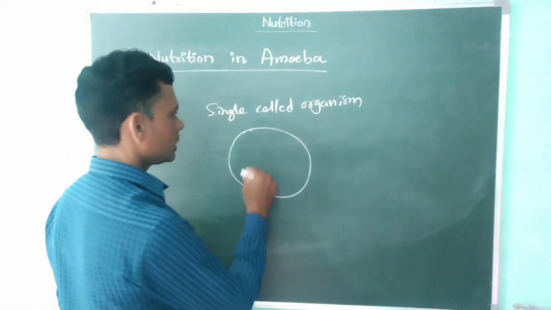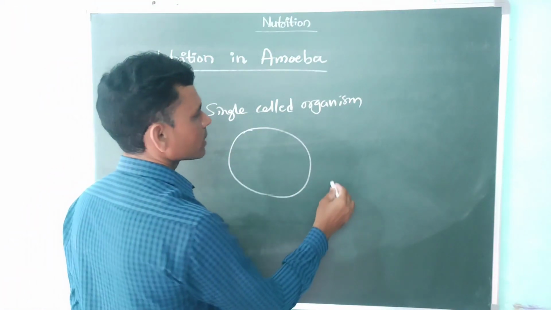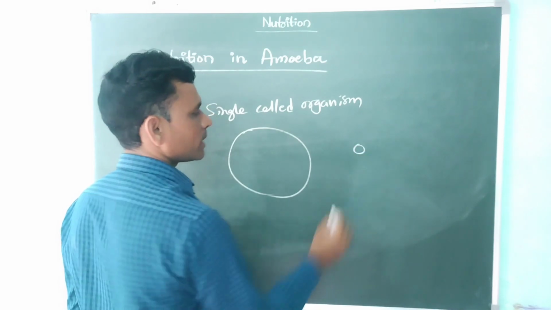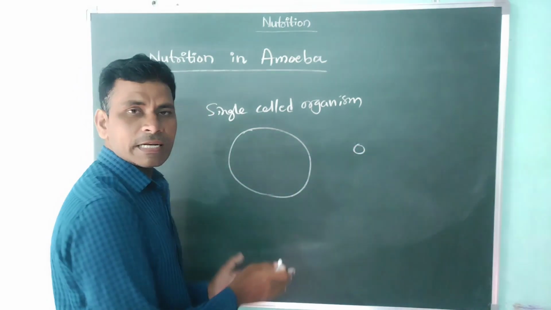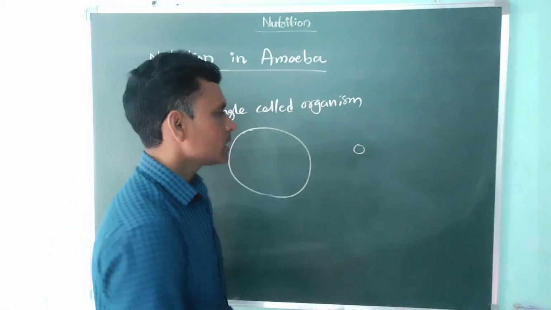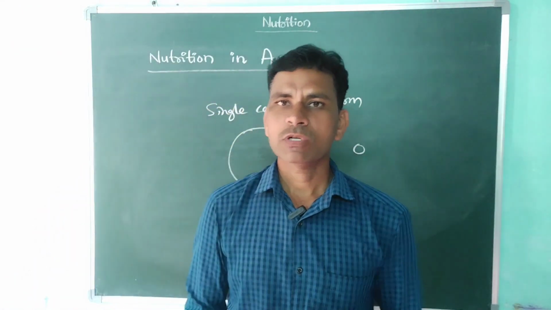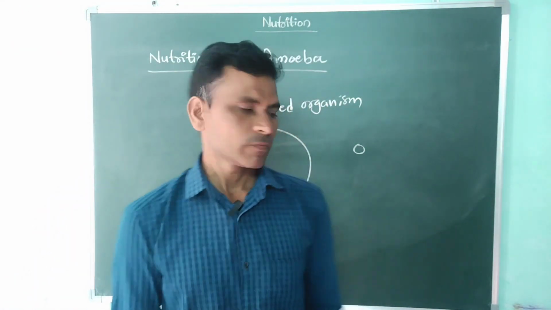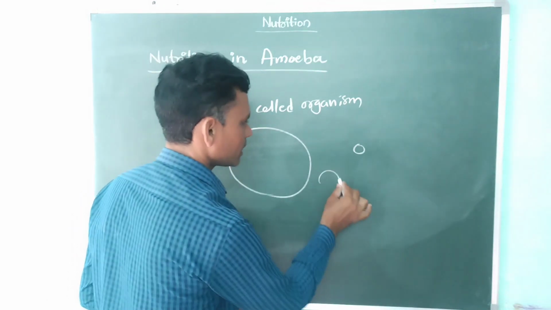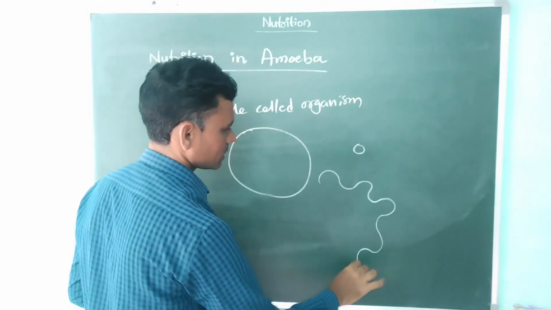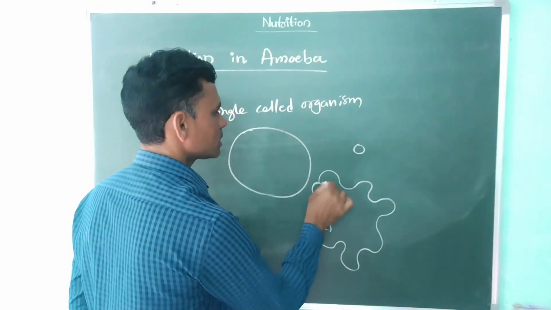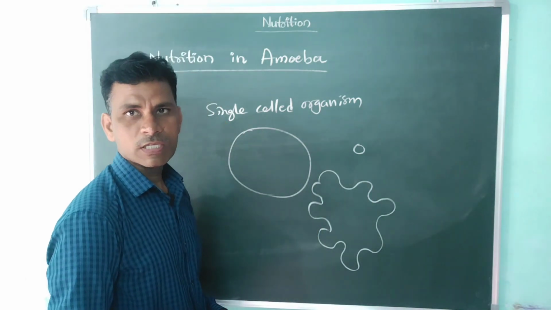For example, this is an amoeba cell body. When it reaches the food material, finger-like projections come outside. The body is modified like this. So these are called finger-like projections.